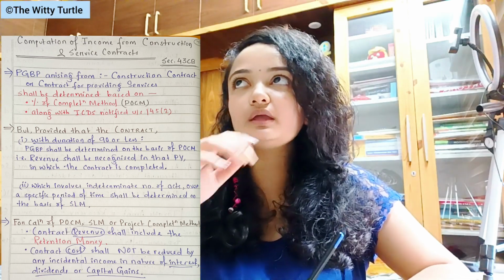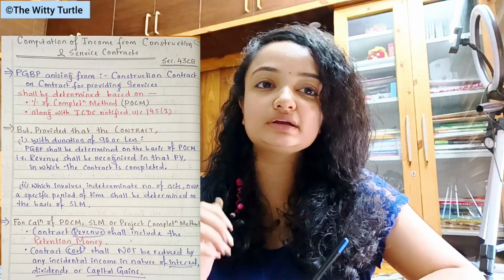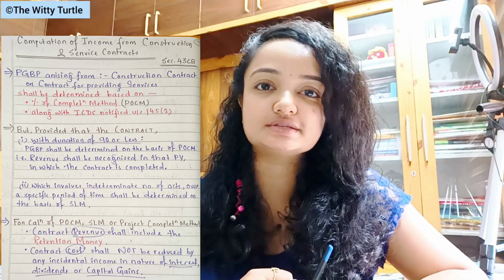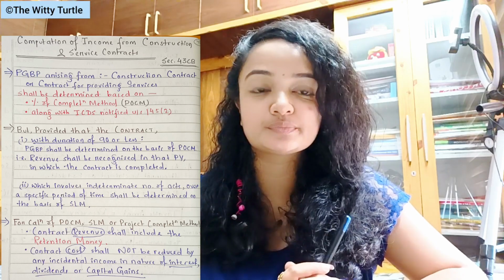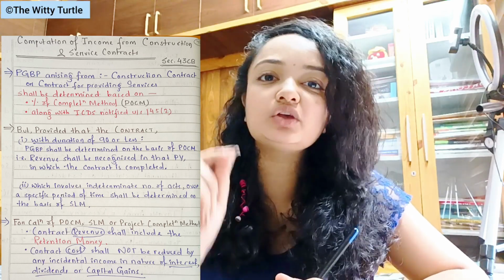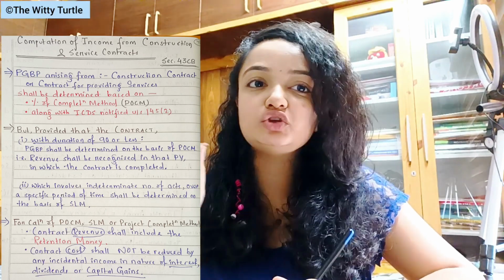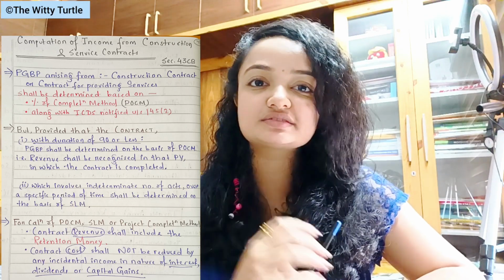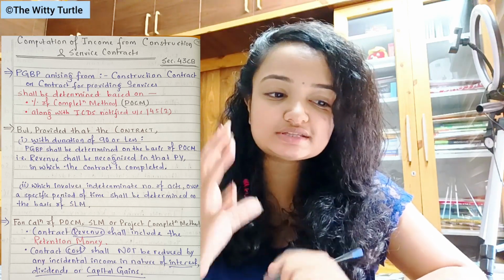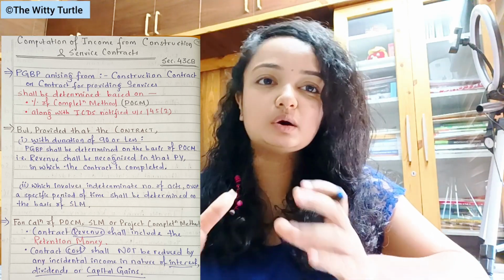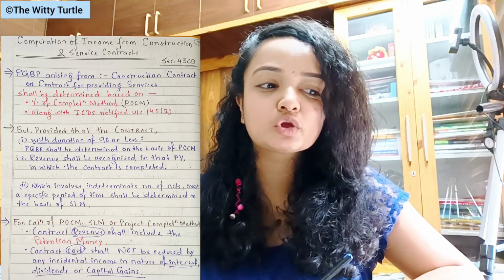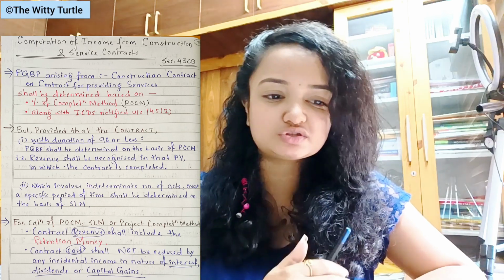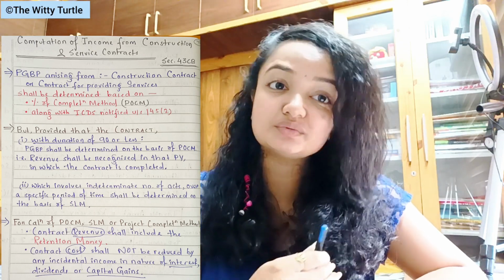Like for example, your contract cost was 1 crore rupees, right? And you got some incidental income of 20 lakhs. So in this case you have to take your contract cost as 1 crore. You cannot reduce this 20 lakhs from your 1 crore rupees. So this entire section is speaking about that only when you are calculating the PGBP income, where any kind of construction contract or contract for providing services are there.